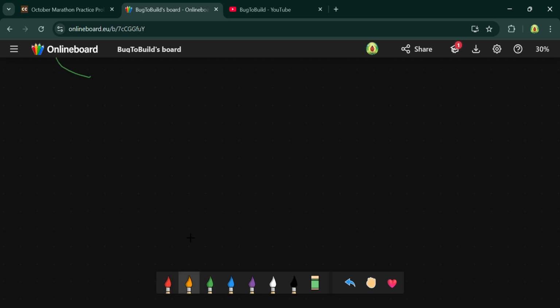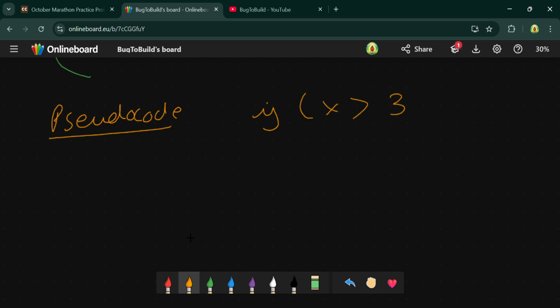So the pseudo code will be: if x is less than 3, then I have to do cout gold.